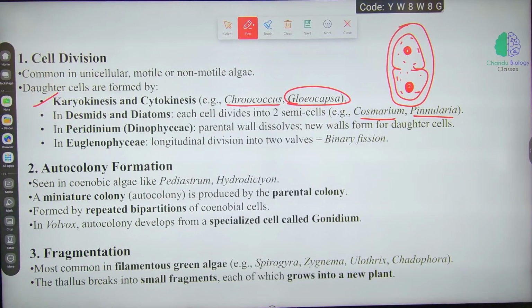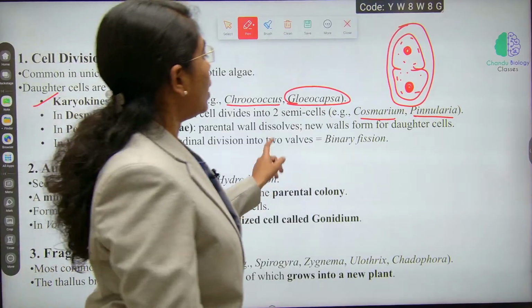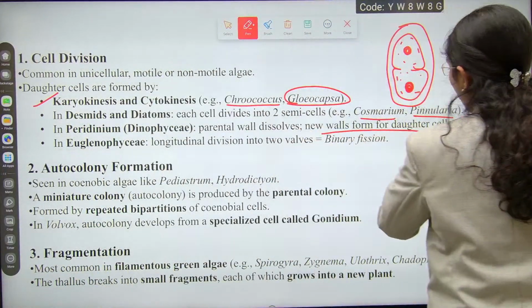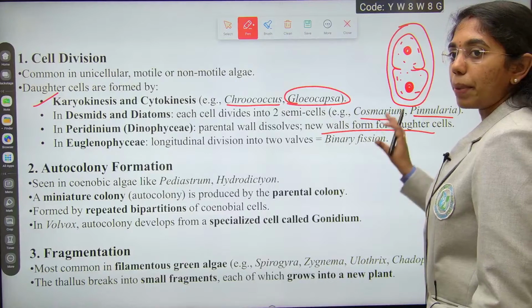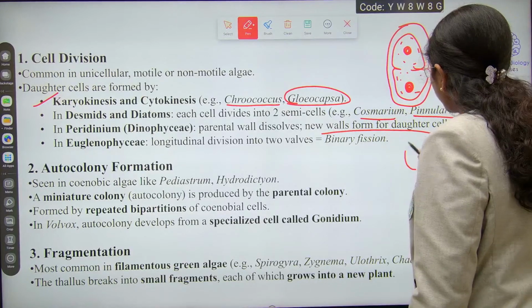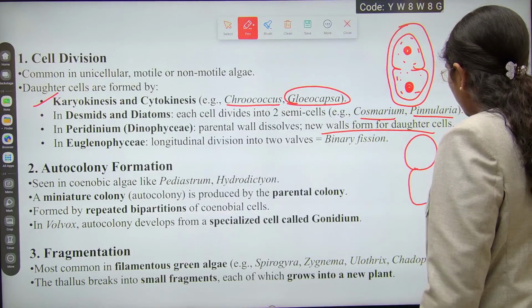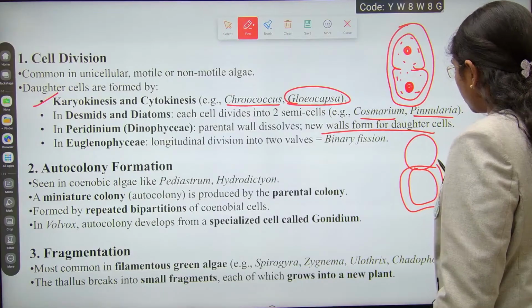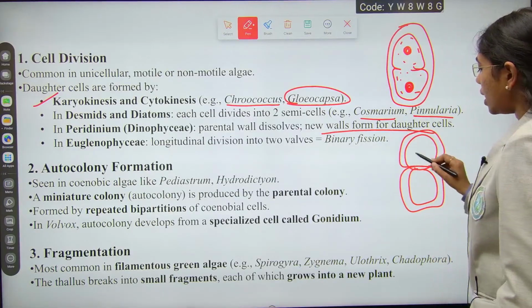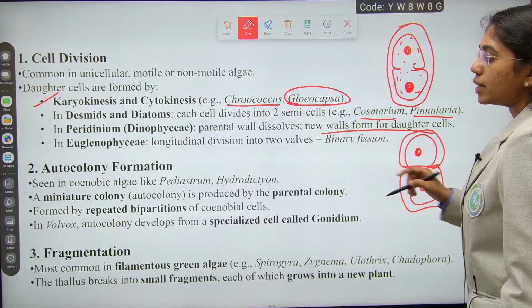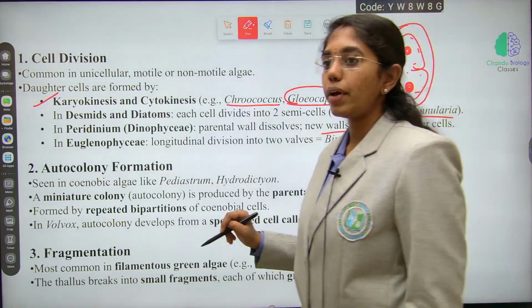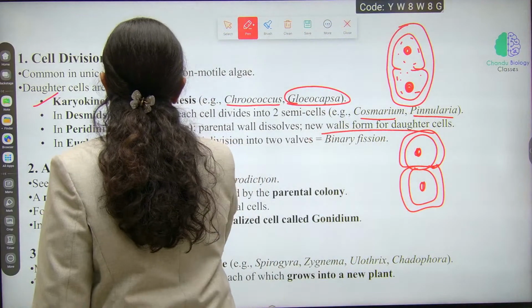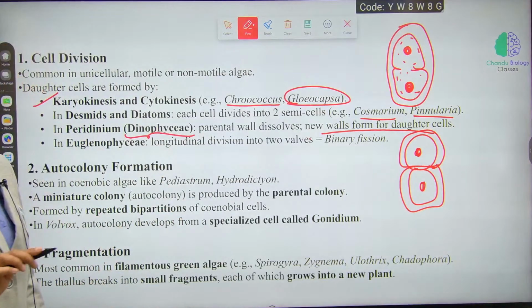And then you see Peridinium of Dinophyceae. The parental wall dissolves and new walls form for the daughter cells like this. This mode of division happens in Peridinium, that is, Dinophyceae. Next, Euglenophyceae.